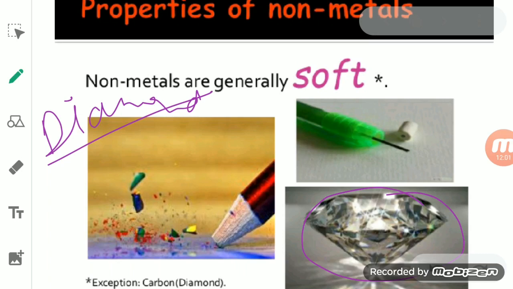Diamond is a non-metal, and it is the hardest natural substance known. So except for diamond, all the non-metals are soft as compared to metals, but diamond is the hardest natural substance.